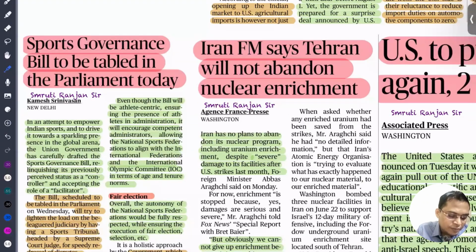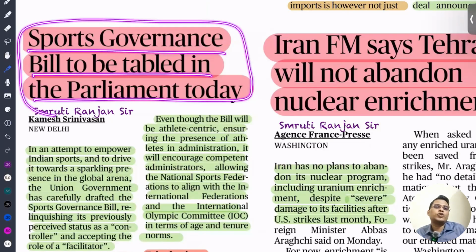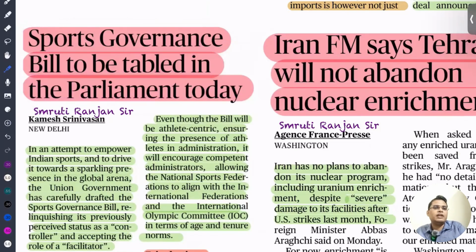The sports governance bill is to be tabled in Parliament today. The government is planning to introduce a sports bill that is going to streamline our entire sports sector by giving more clarity. It also tries to establish a tribunal.